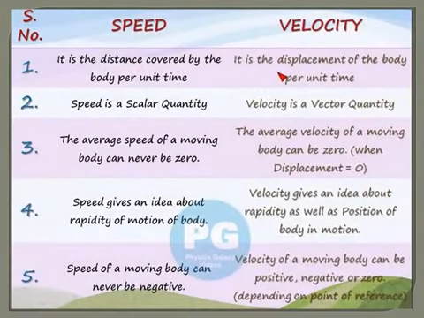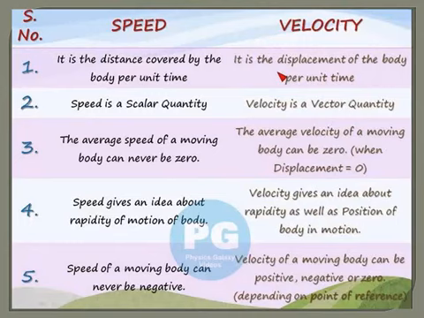This slide gives you the 5 major differences between speed and velocity. First point, speed is the distance covered by the body per unit time. Velocity is the displacement of the body per unit time. So the definition is the first difference. Second point, speed is a scalar quantity and velocity is a vector quantity. Scalars have only magnitude, vectors have magnitude as well as direction.